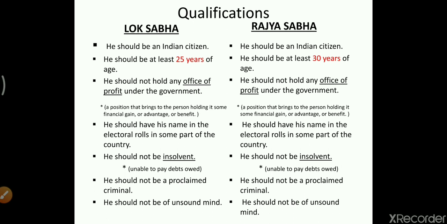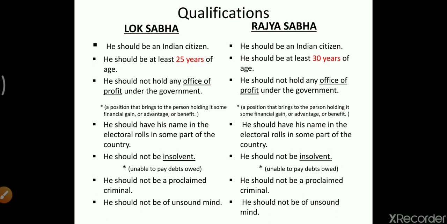Apart from the age criteria, the other qualifications required for Lok Sabha and Rajya Sabha are that the person should be an Indian citizen and should not hold any office of profit under the government. As you can see, I have already highlighted the term office of profit, which is very, very important. What is an office of profit? An office of profit is a position that brings the person holding it some financial gain, advantage or benefit.